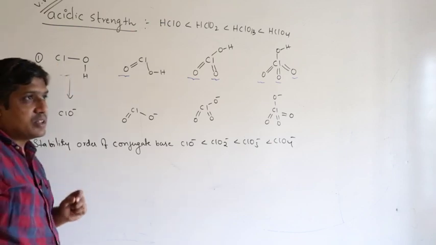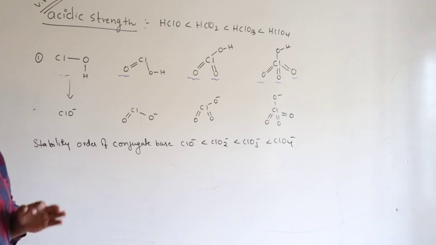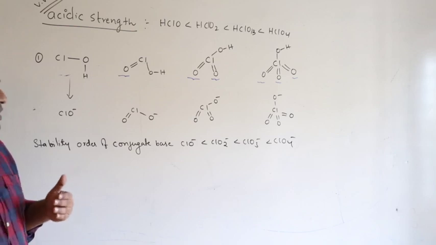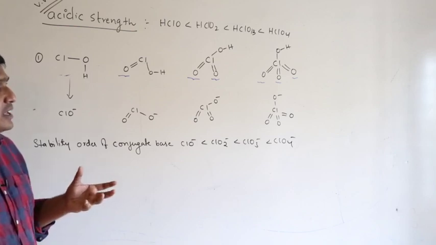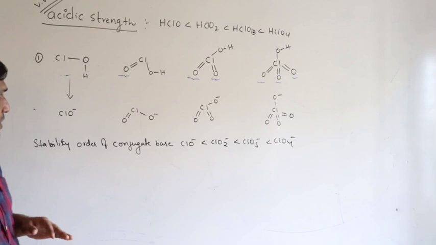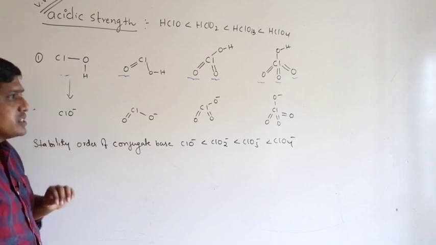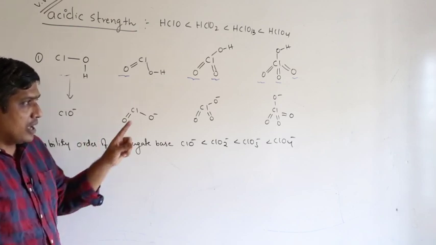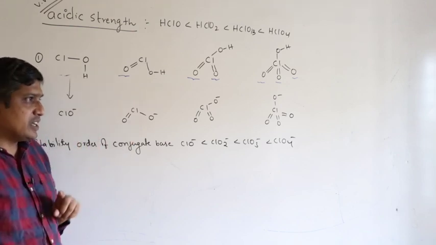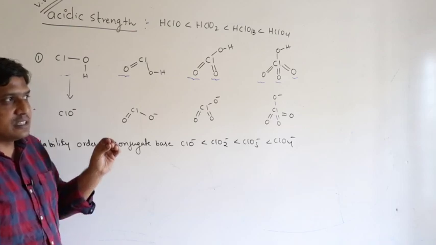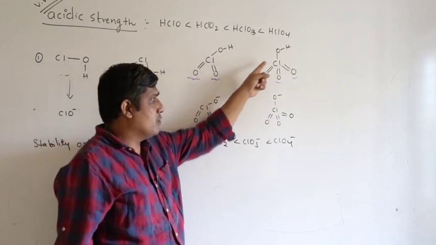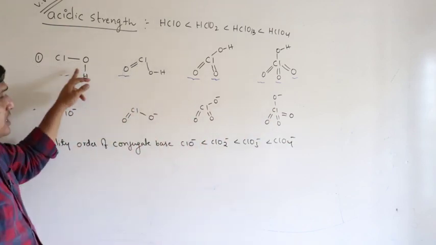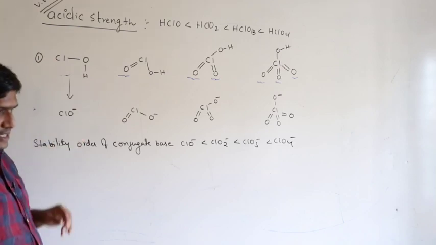One is based upon the electronegativity of the central atom. The more the number of unprotonated oxygens, the higher the electronegativity of the central atom, making the hydrogen easy to remove. The second concept is the stability of the conjugate base. If you write the conjugate base, the one which has more resonating structures is highly stable, that means it is readily formed. So HClO4 readily forms ClO4 minus, releasing H+ ion, compared to HClO, because its stability is less.